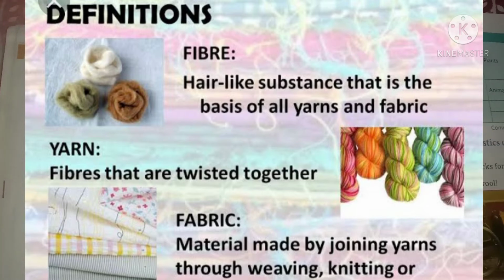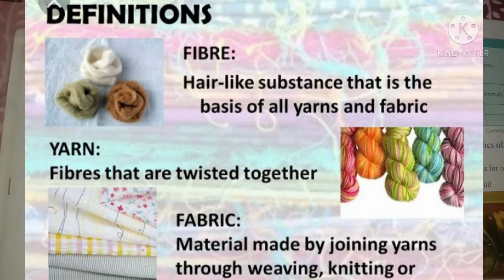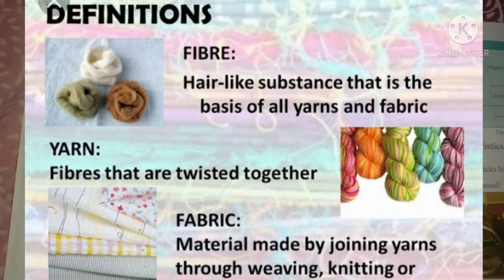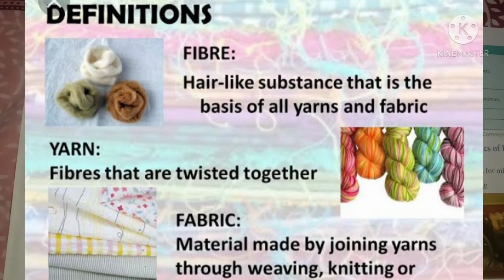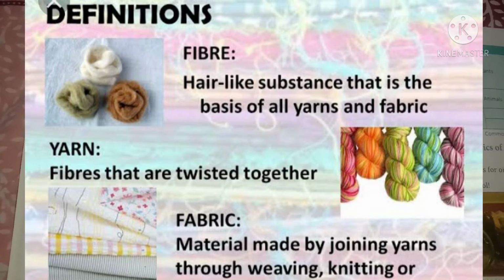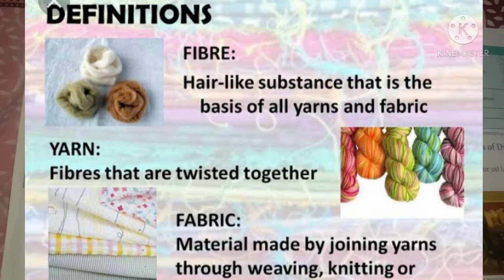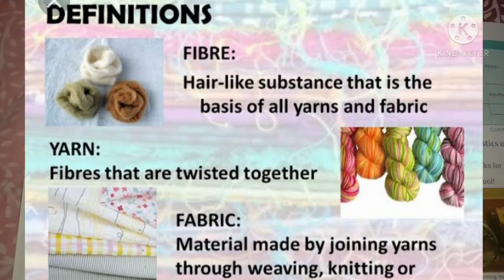Next, yarn: fibers that are twisted together make yarn. Next, fabric: material made by joining yarns through weaving, knitting and sewing. Fabrics are made up of yarns and yarns are further made of fibers.